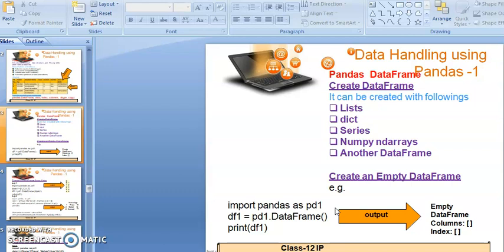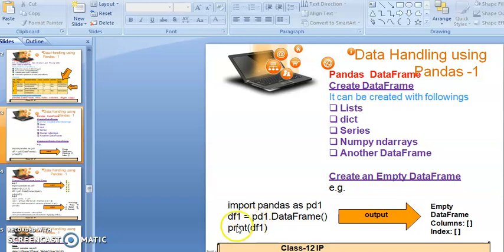We have to call the DataFrame function to create the empty data frame, and we will call the DataFrame function in reference to the pd1 variable, because we have stored the pandas library as pd1. The DataFrame function definition is already stored in pandas, so we call it through pd1 and store the result in the df1 variable.